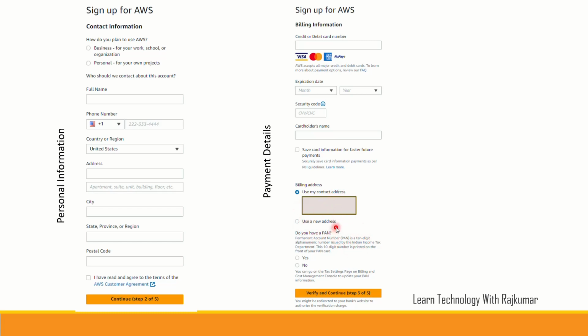Since I selected India, it's asking whether I have a PAN or not, and based on your region, it will ask a different question. You may need to answer that. It's related to your region's income tax proof. In India, it's PAN. That's why it asks if you have a PAN or not. Once you select yes, it will ask for a PAN number. If you don't have a PAN, you need to select no and proceed. Okay, after this step, this is the next step.